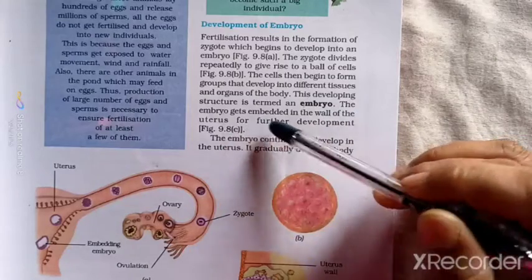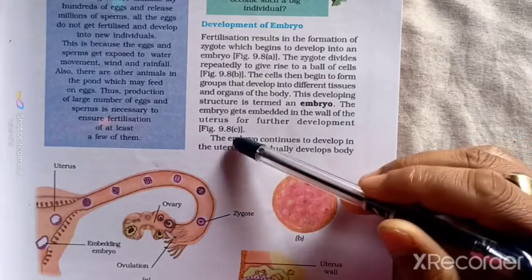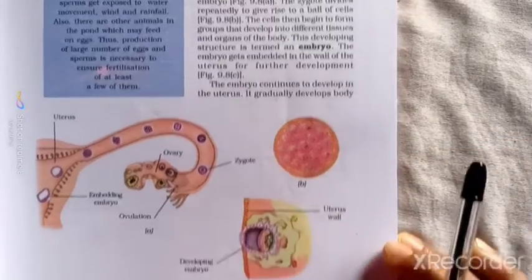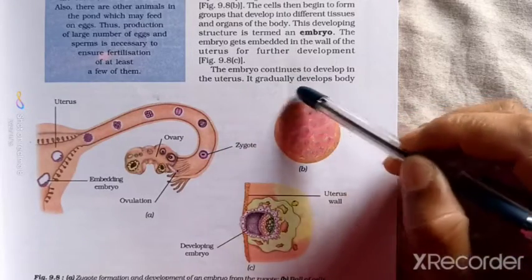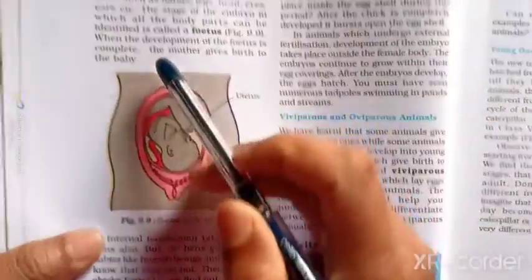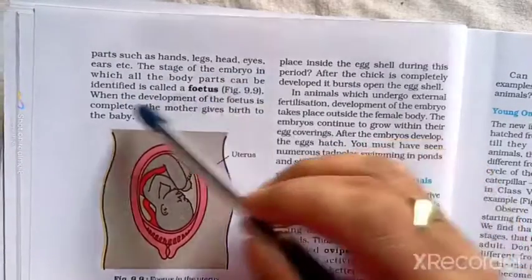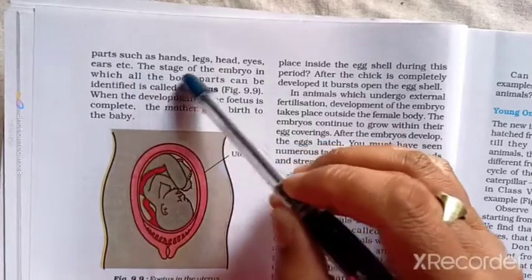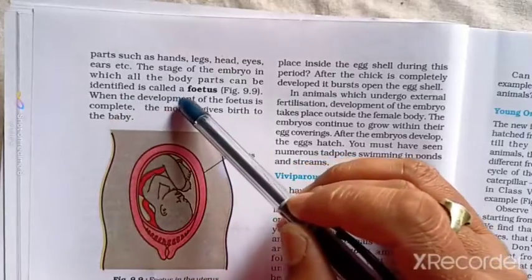The embryo gets embedded in the wall of the uterus for further development. In figure number 9.8c, we can see the embryo continues to develop in the uterus. It gradually develops body parts, such as hands, legs, head, eyes, ears, etc. The stage of the embryo in which all the body parts can be identified is called a fetus.